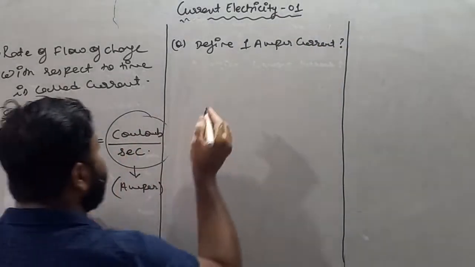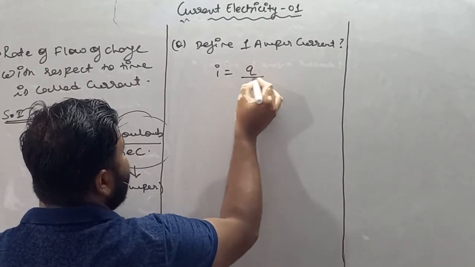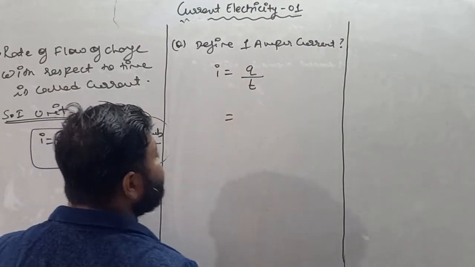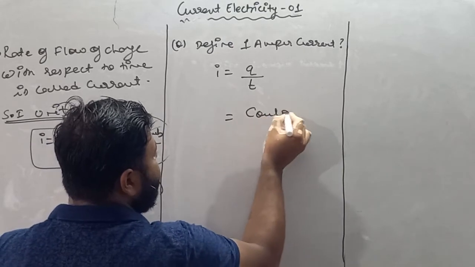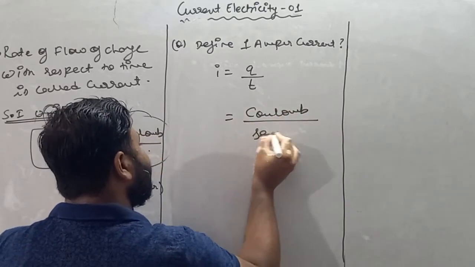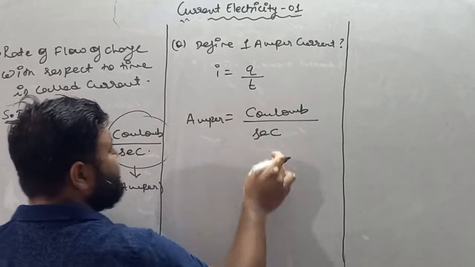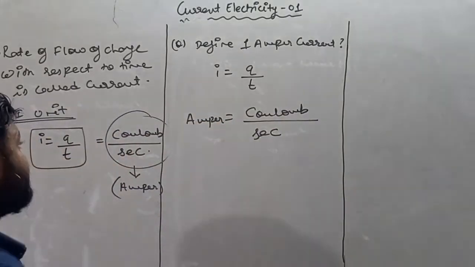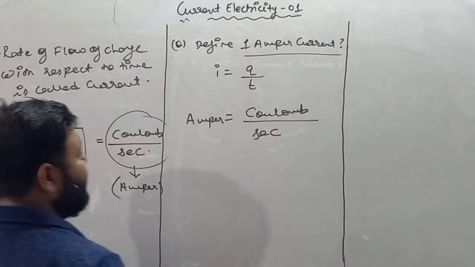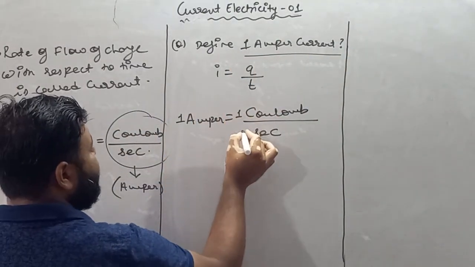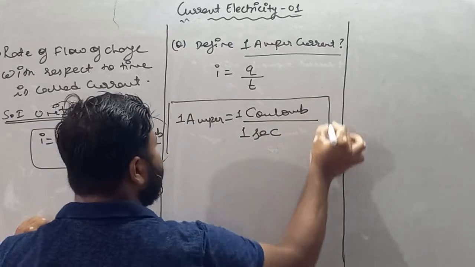See my dear student, I equals Q by T. We know that the SI unit of charge is coulomb, the SI unit of time is second, and the SI unit of current is ampere, which is also called coulomb per second. They are asking for 1 ampere current, so put one here and one here, and you will get the definition.